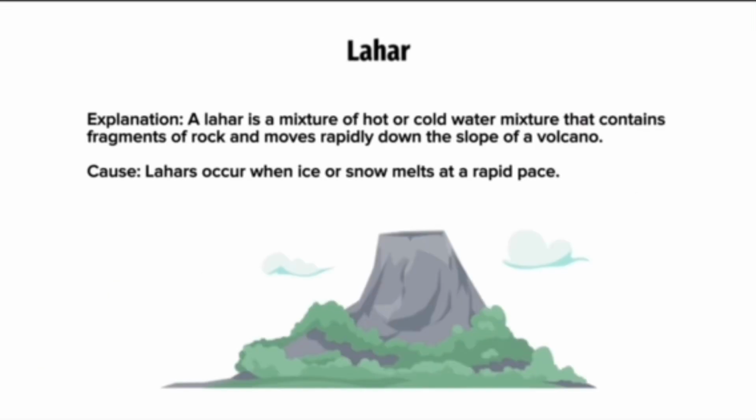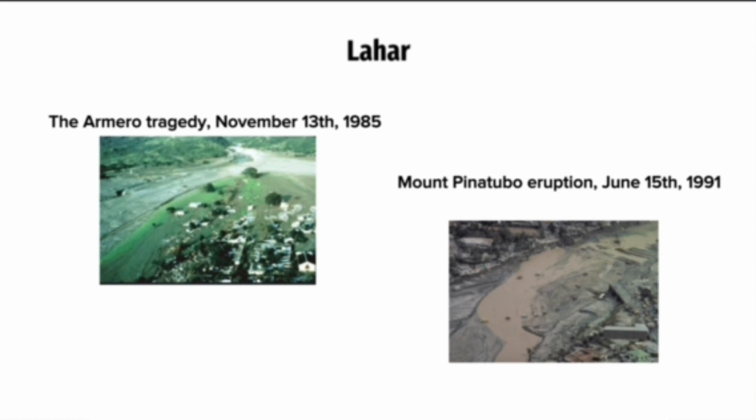Next, I will be talking about lahars. A lahar is a mixture of hot or cold water that contains fragments of rock and moves rapidly down the slope of a volcano. They occur when ice or snow melts at a rapid pace. Some examples of lahars are the Armero tragedy on November 13, 1985, and the Mount Pinatubo eruption on June 15, 1991.